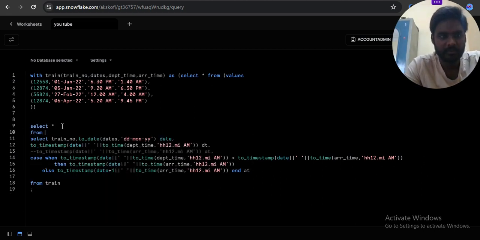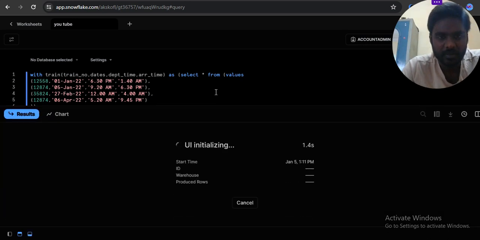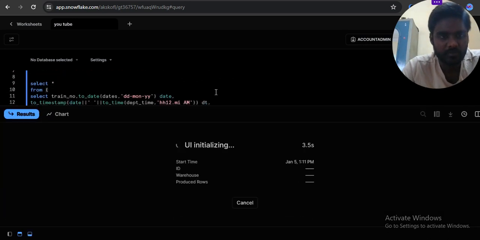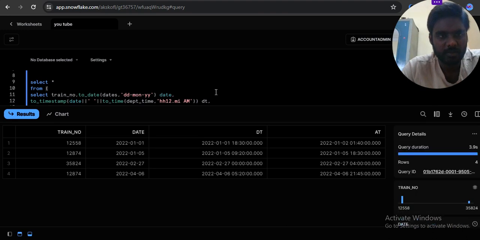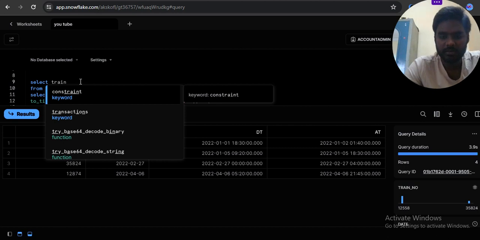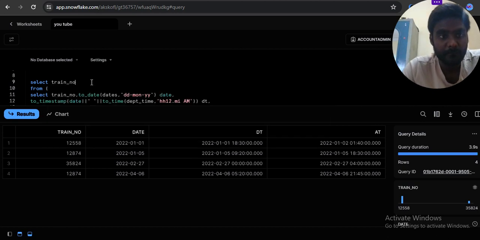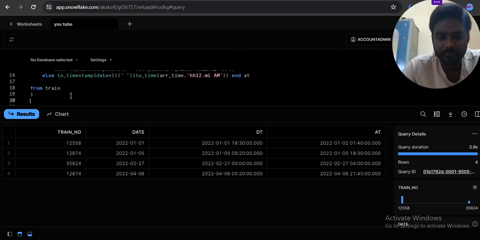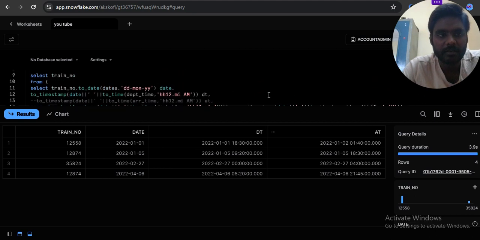Because then only I can easily understand, right? So okay, now what do you want? Actually now you want train number and group by one of minimum of arrival time, right?